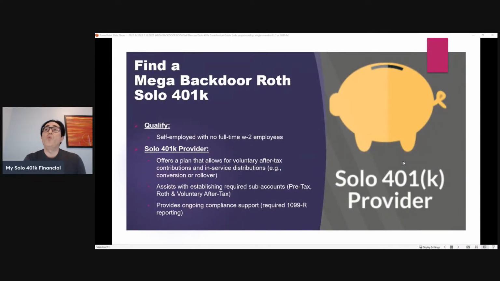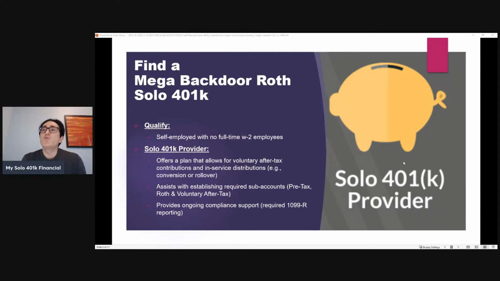So step one is going to be finding a Mega Backdoor Roth Solo 401k provider like us. So then you've got to qualify. In order to be eligible to set up a solo 401k, you have to be self-employed with no full-time W-2 employees working for any business owned by you or a spouse, if any. Thank you so much for bringing the good questions. We'll go through the questions at the end.